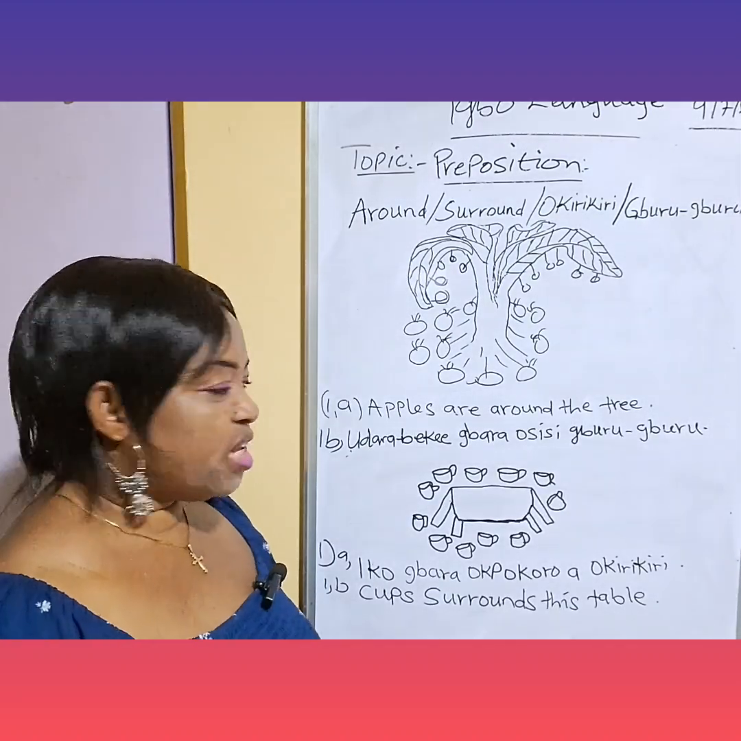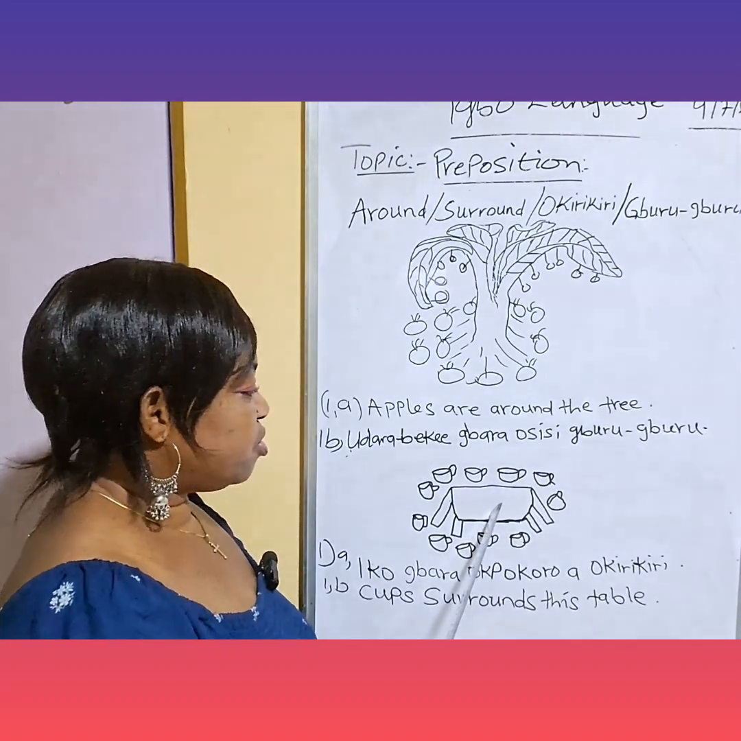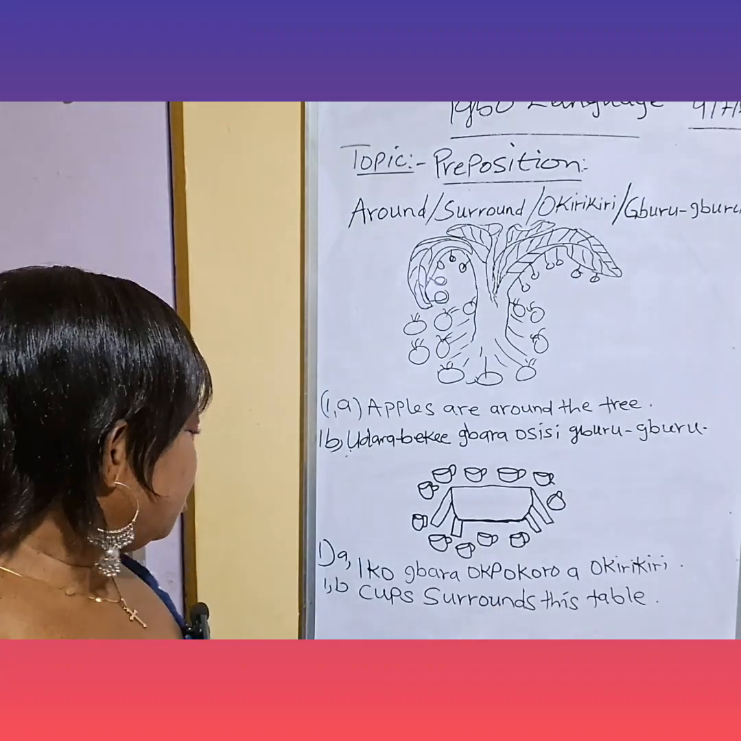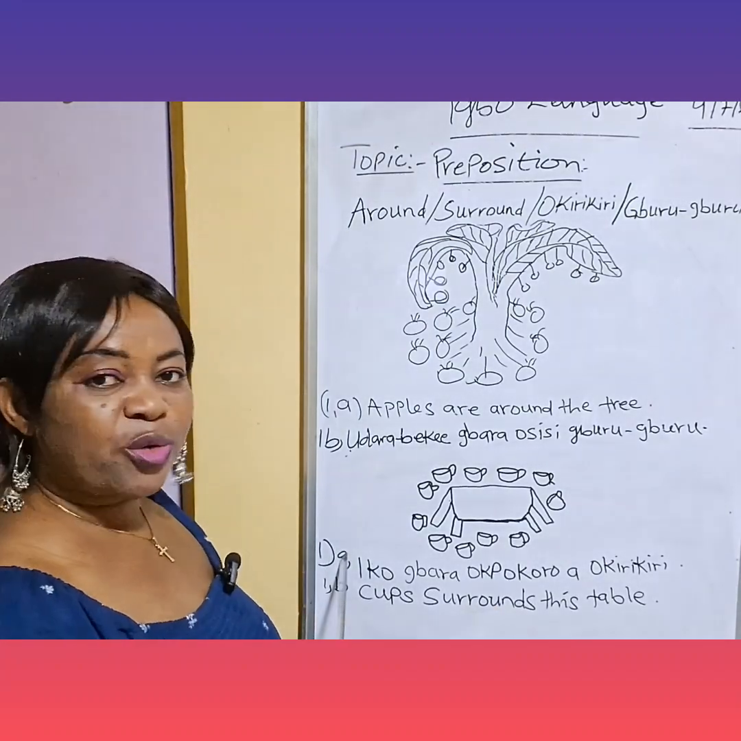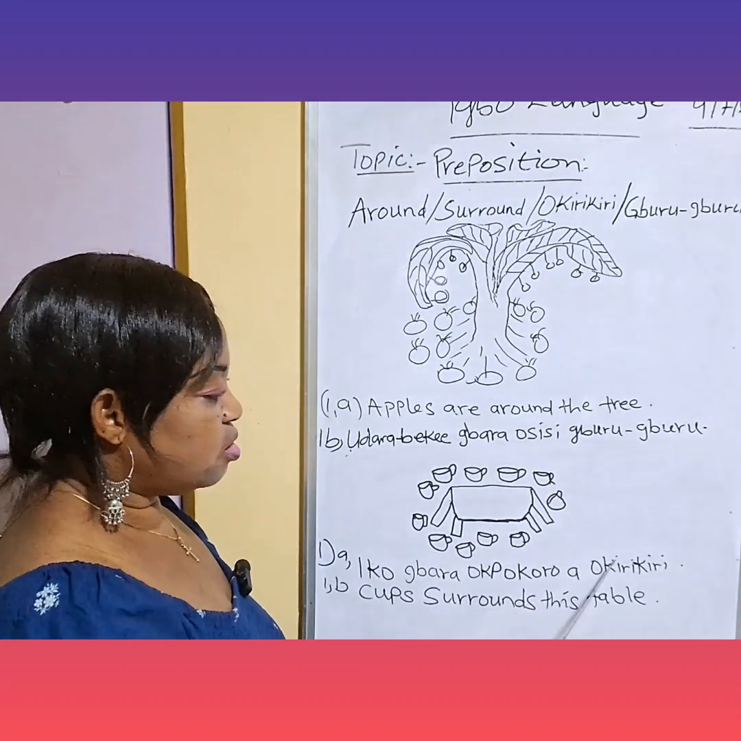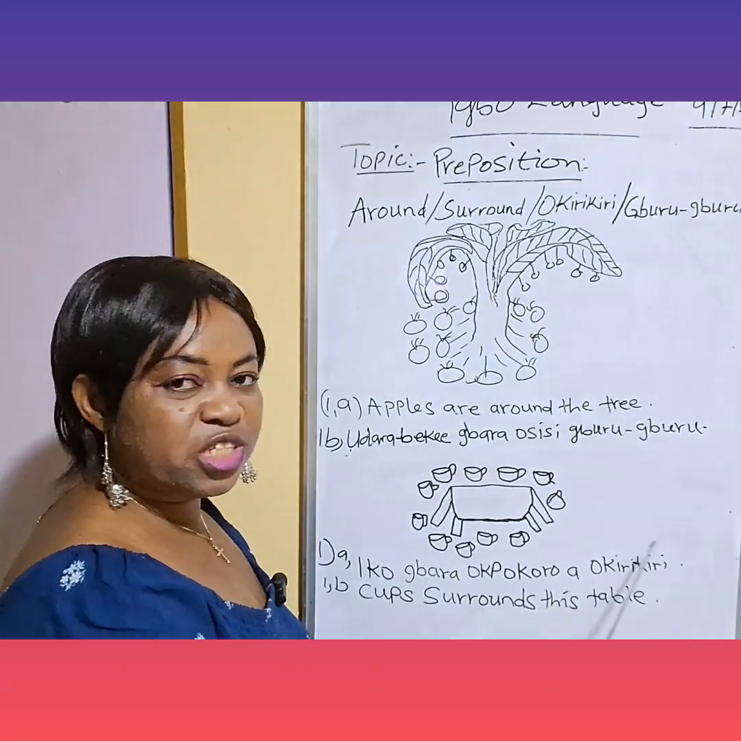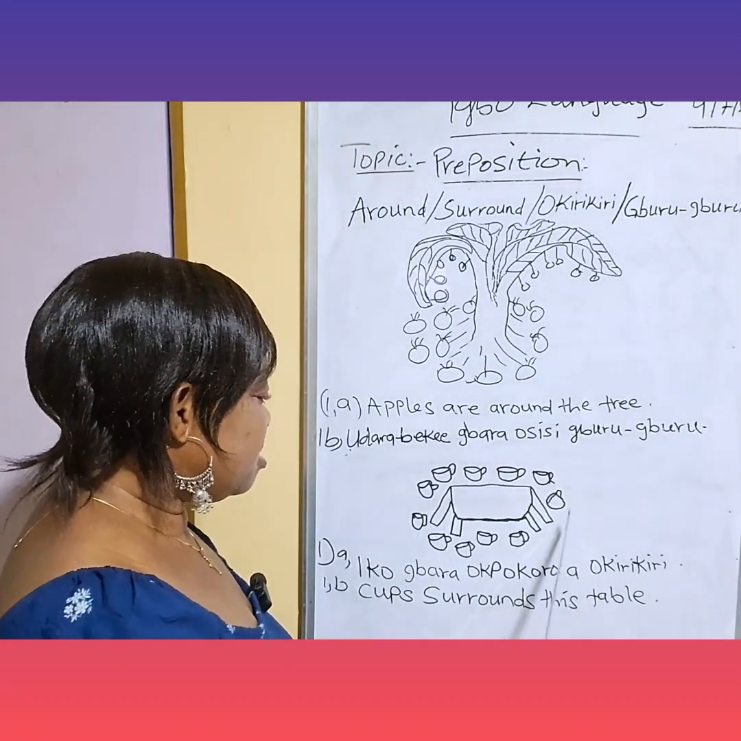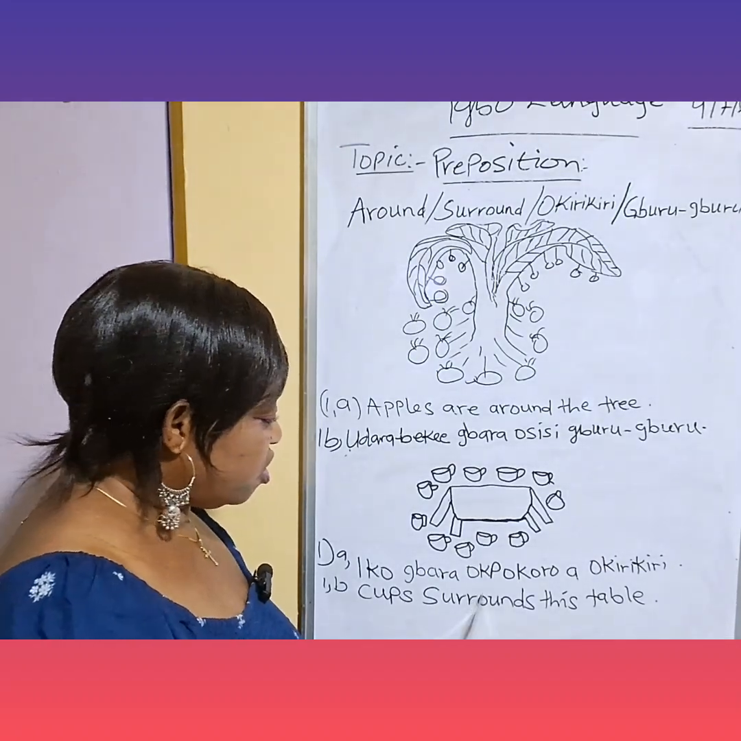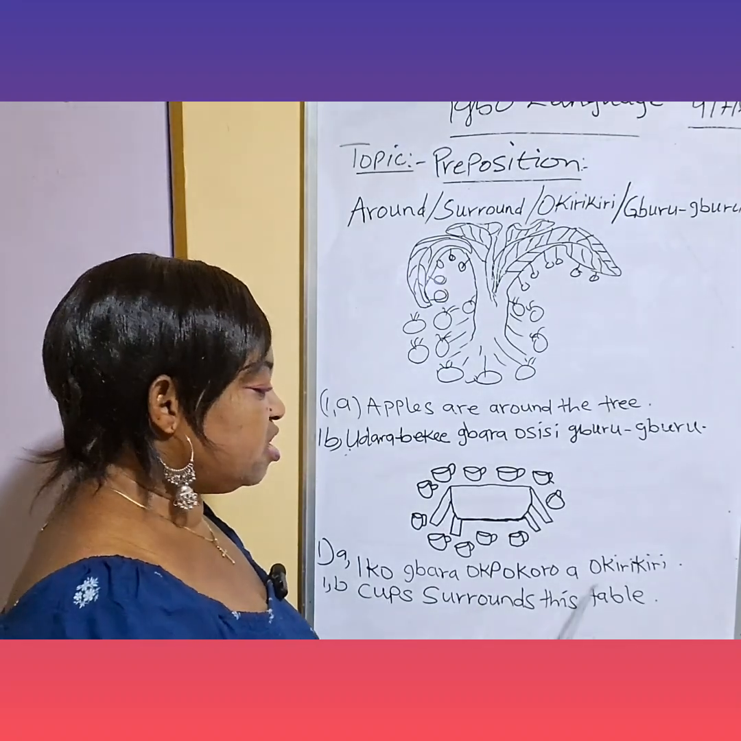Let us see another example. Example number 2. You can see this very table with all these cups that surrounds it. Let's see it in sentence. Sentence number 1A says, Iko gbara okpokoro okirikiri. Iko gbara okpokoro okirikiri. You can see it. In English, it means cups surrounds this table. Cups surrounds this table.